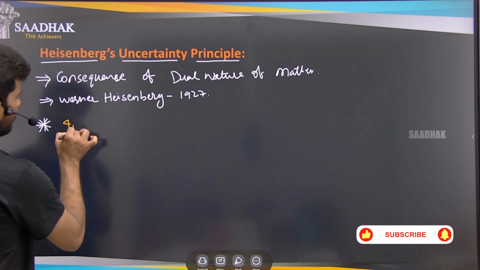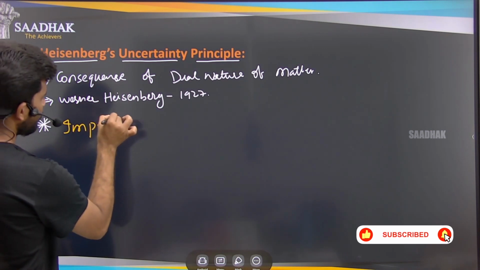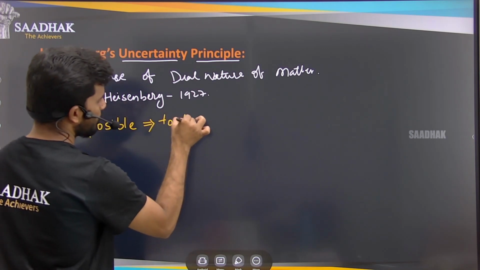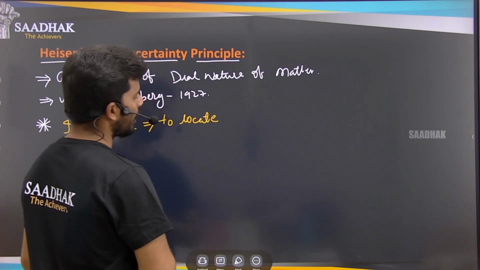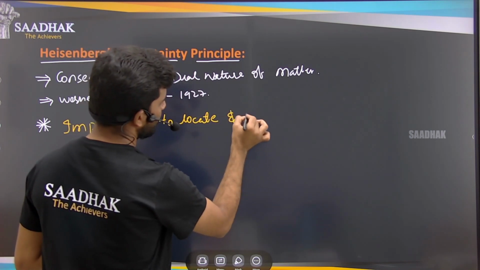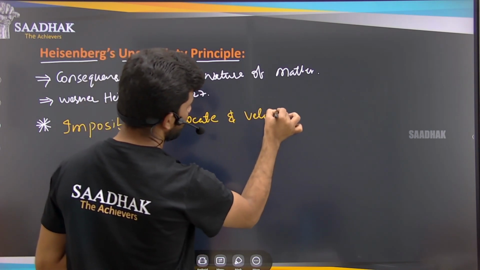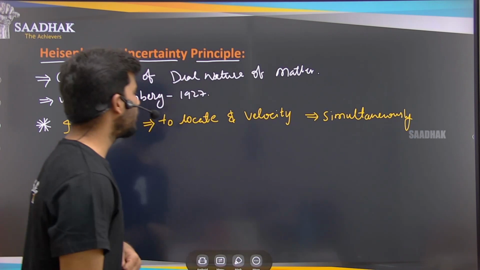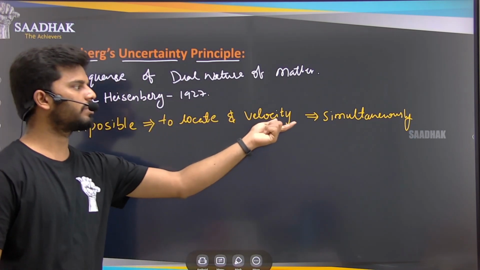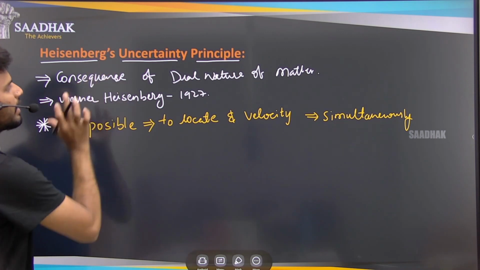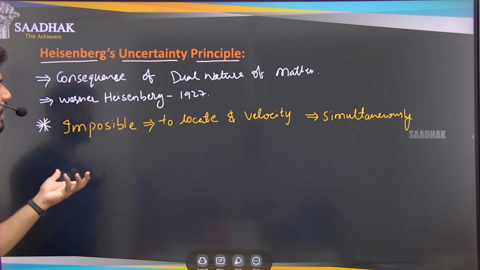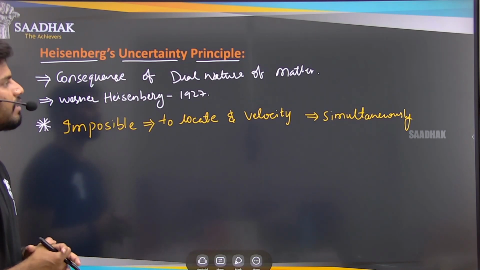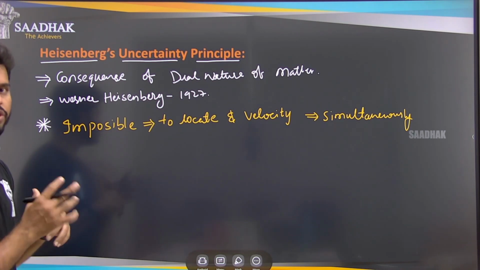Okay, so if you want to write that, it is impossible to locate the electron and to find the velocity simultaneously, by Heisenberg's uncertainty principle. So he is saying that there is an uncertainty that you cannot find the location as well as the velocity of the electron which is in motion.